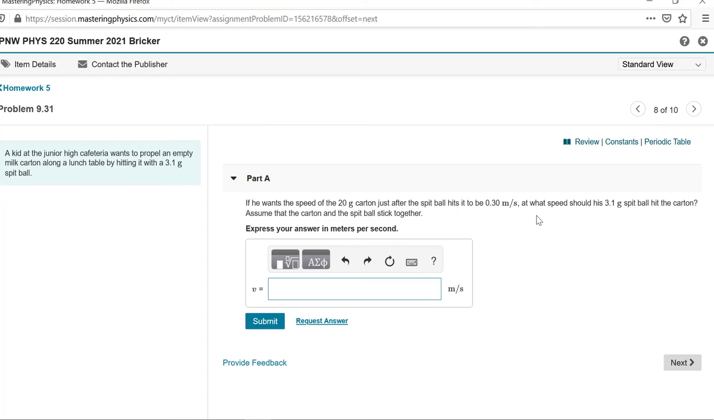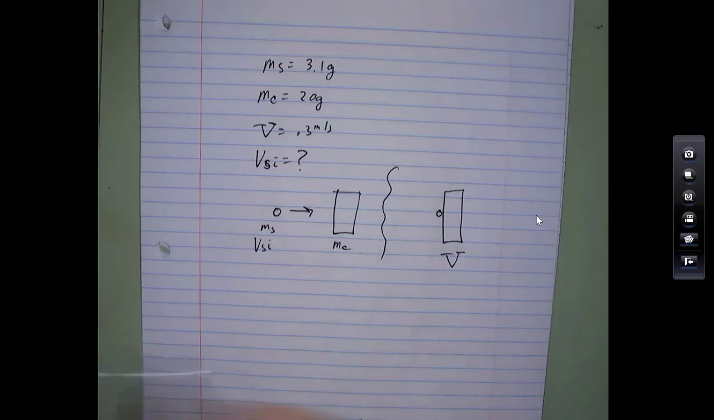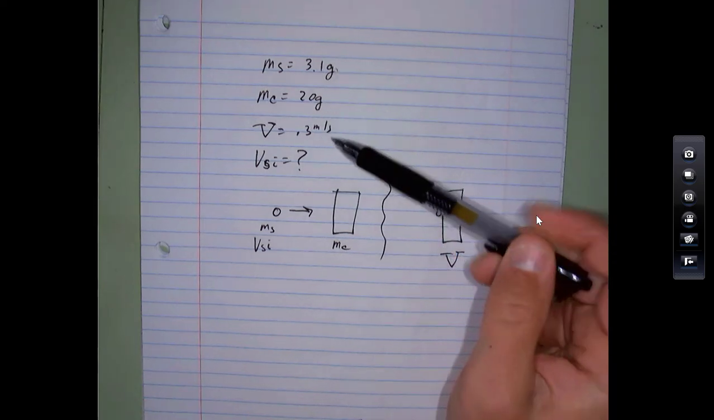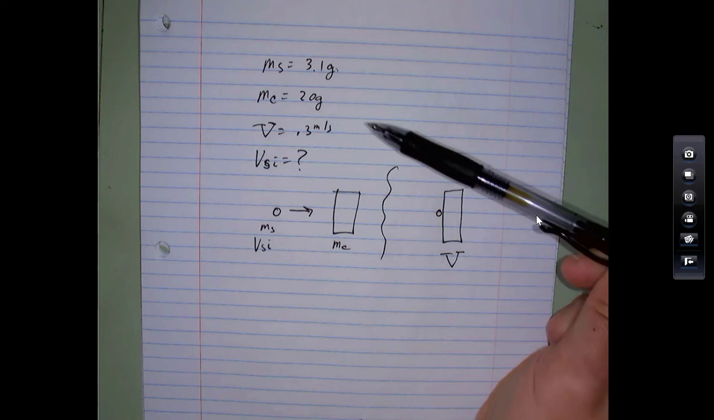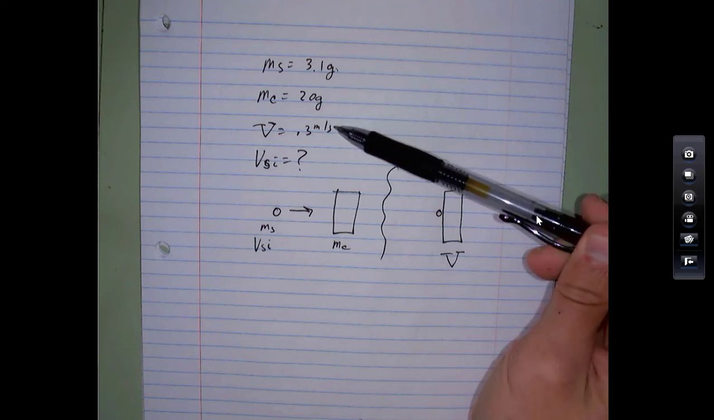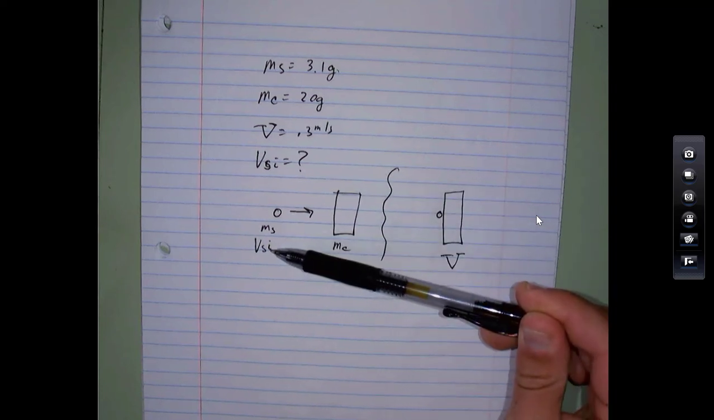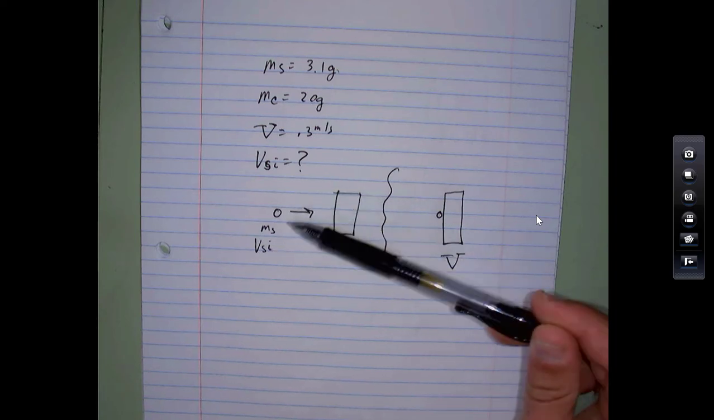Okay, so this is just like what we did before, but let's put this one on paper and take a look at it. It is a completely inelastic collision, meaning they stick together, just like the previous problems. So the mass of the spitball was given, the mass of the carton is given. The kid wants the combined speed of the spitball and the carton afterwards to be 0.3. That's here. How fast do you have to spit the spitball? I guess that's what's happening, maybe through a straw or something like that.